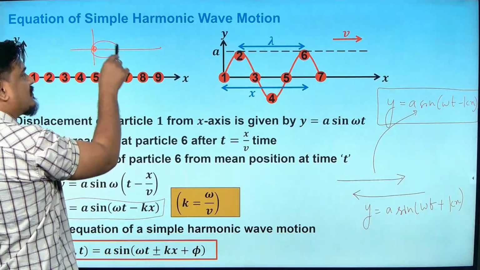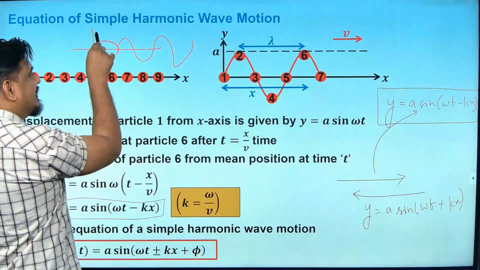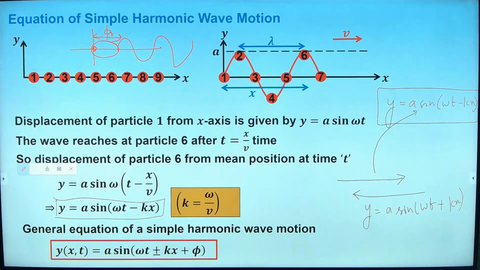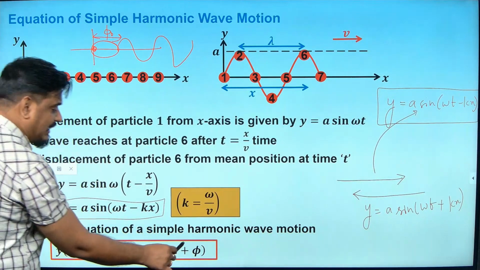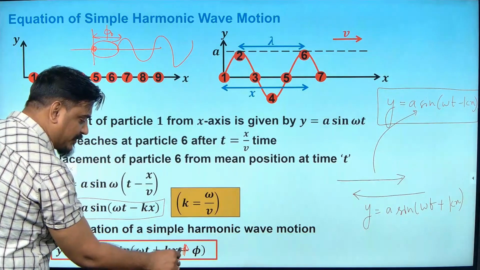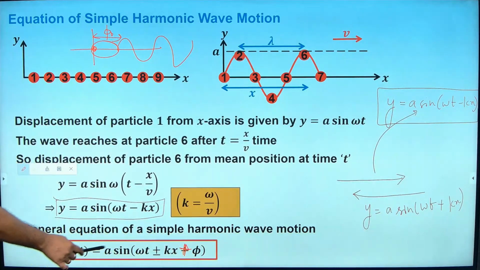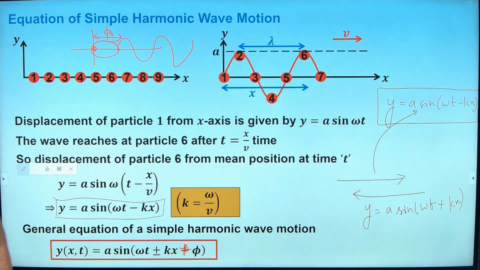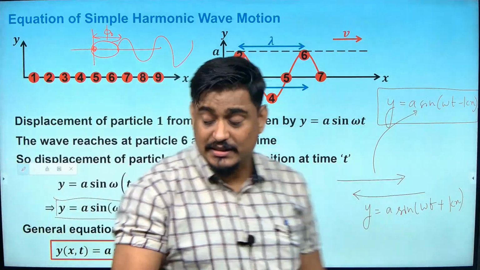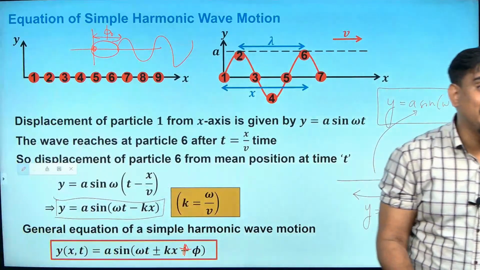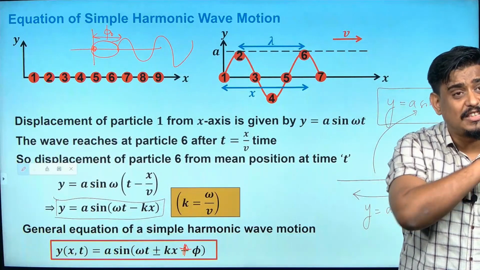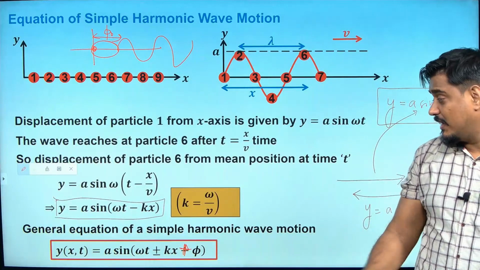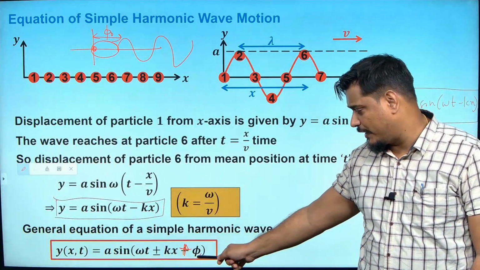If the wave is coming from this point like this, then this will become the initial phase phi naught. So if there is some initial phase, then we will add that initial phase in the equation. That's why the equation is y is equal to a sine omega t plus or minus kx plus phi. Omega t minus kx plus phi naught is for the positive x direction with the initial phase as phi naught.